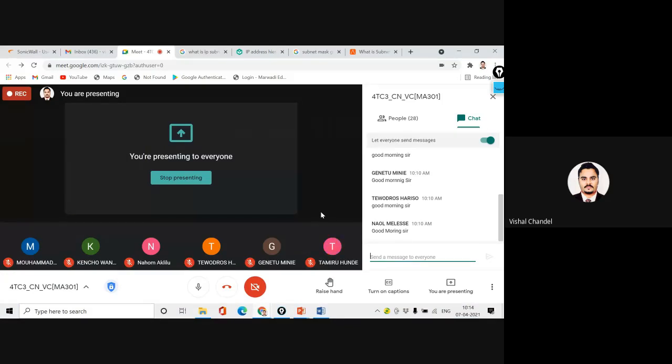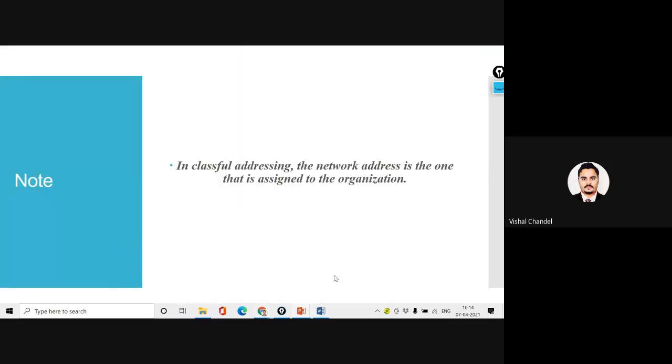Does anyone have any doubt? Now I am going to explain why we have divided these classes. It is a very important concept, so you will understand this. In classful addressing, a network address is assigned to an organization. You can understand it this way: Marwadi campus and Marwadi University is one organization, and it uses the internet through the Airtel company.